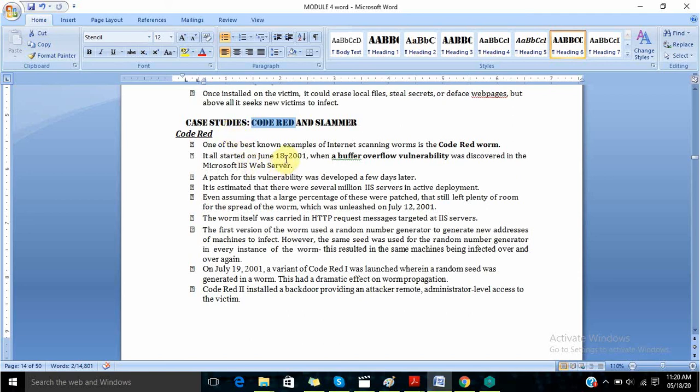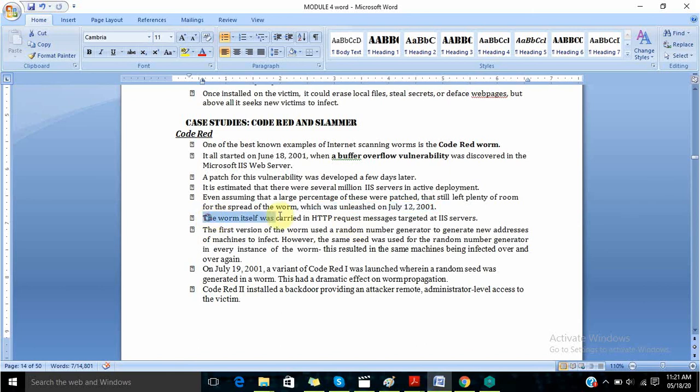It all started on June 18, 2001 when a buffer overflow vulnerability was discovered in the Microsoft IIS web server. A patch for this vulnerability was developed a few days later. It is estimated that there were several million IIS servers in active deployment. Even assuming that a large percentage of these were patched, they still left plenty of room for the spread of the worm, which was unleashed on July 12, 2001.